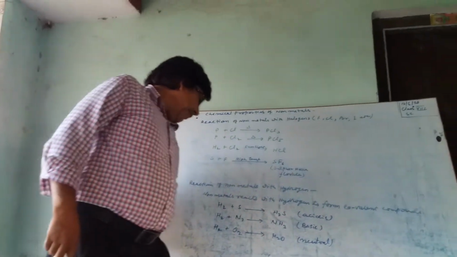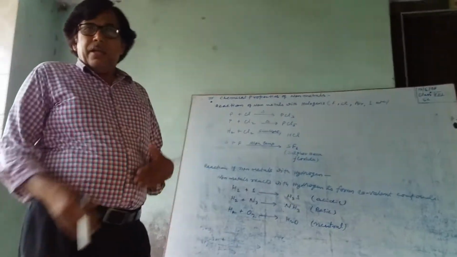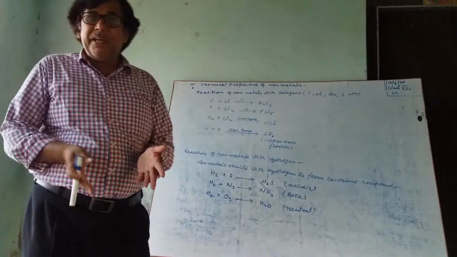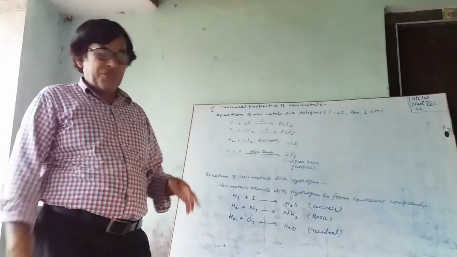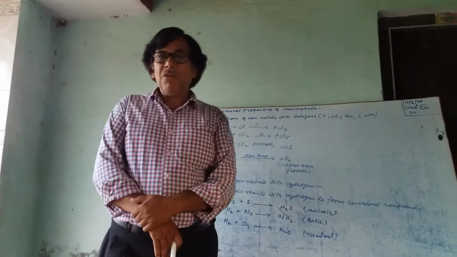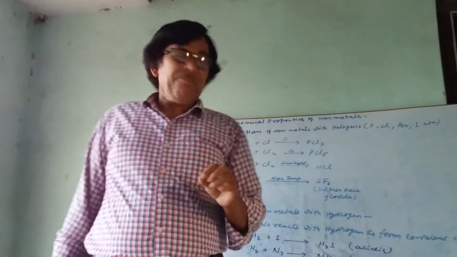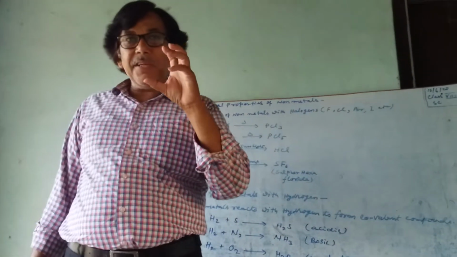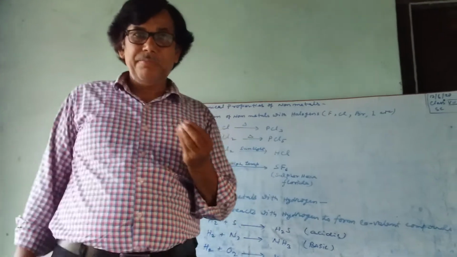Now we will study the reaction of non-metals with hydrogen. Hydrogen reacts with different non-metals to produce different types of compounds. For example, when sulfur reacts with hydrogen, it forms hydrogen sulfide, that is H2S. This is a gas which has a characteristic smell of rotten egg.